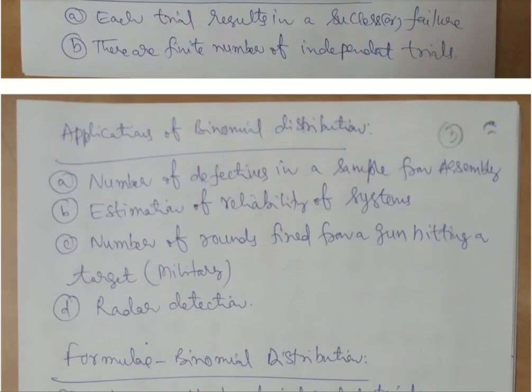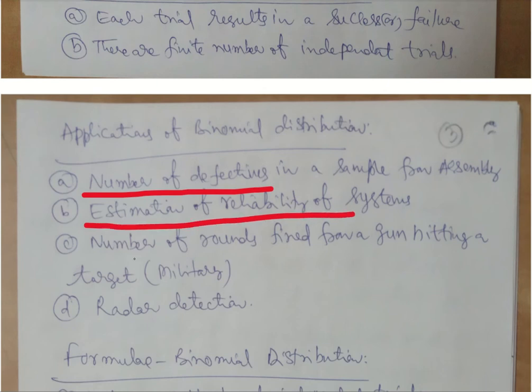And if you look at the application areas of the binomial distribution, it depends on problems such as identifying the number of defectives out of a manufacturing sample or assembly, estimating the reliability of systems, estimating the health rate of a system or society, and the number of rounds fired from a gun hitting a target.